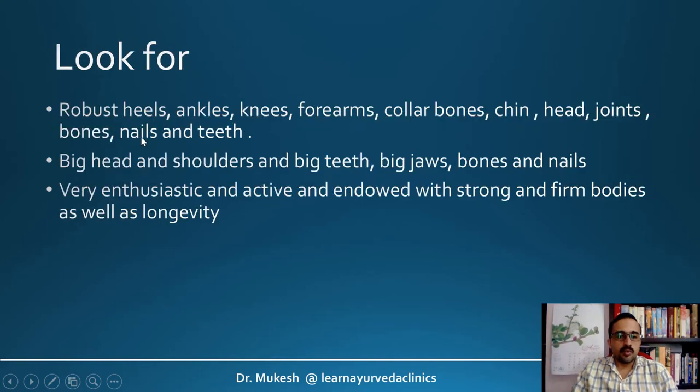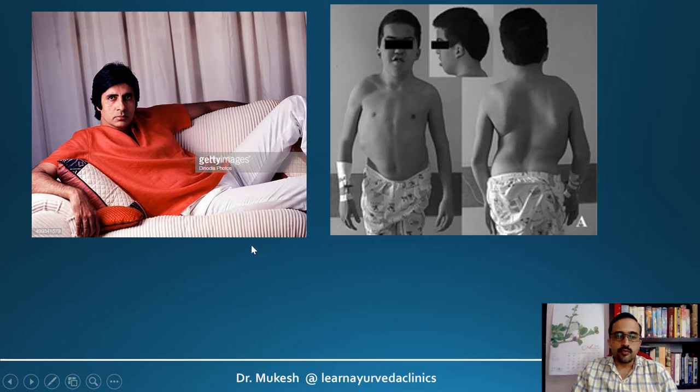And look for robust heels, ankles, knees, forearms, collarbones, chin, head, joints, bones, nails, and teeth. Big head, shoulders, and big teeth, big jaws, bones, and nails. And they are always very enthusiastic, active, and endowed with strong and firm bodies. So if you look at the famous Bollywood actor Amitabh Bachchan, we can consider him as having good Asti Sara. It's not that he doesn't have other Saras, but predominantly we can see that he has Asti Sara.